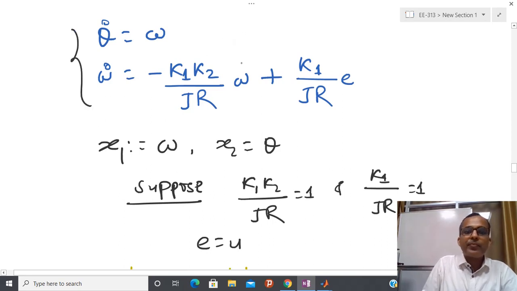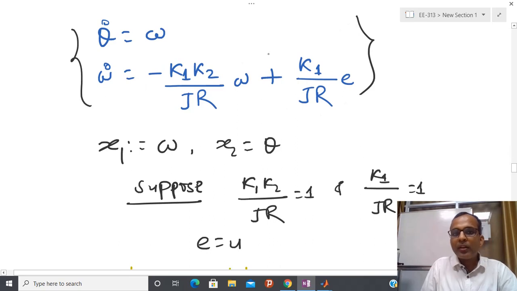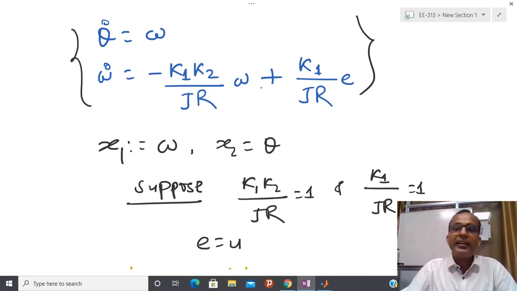Now suppose I have to represent this model in discrete time, because most of the time when I have some kind of motor, we are controlling some continuous plant using the motor, and in between some microprocessor or computer is involved. So due to that reason we have to understand the discrete model of this.